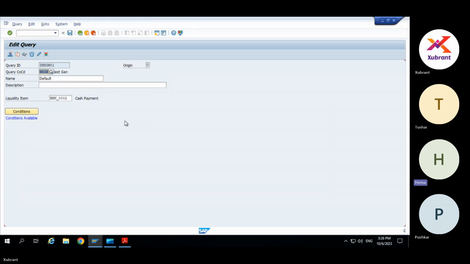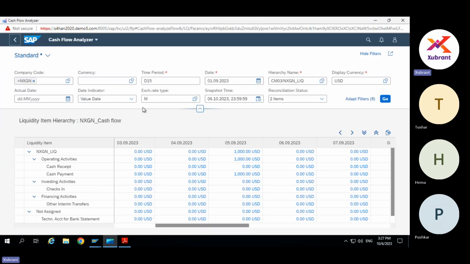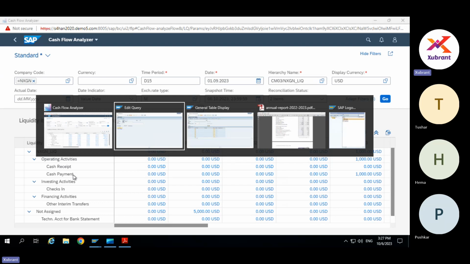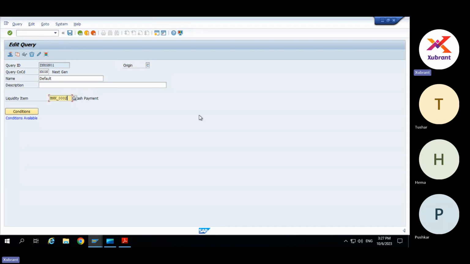So in the query, we have a lot of options to bring the data or restrict the data, but if the cash flow analyzer report is showing us everything in one line, what would be the good approach? No, it's not showing you in one line. It's showing you by the liquidity item. Cash receipt is one liquidity item. Cash payment is one liquidity item. So this strategy would derive the liquidity item.